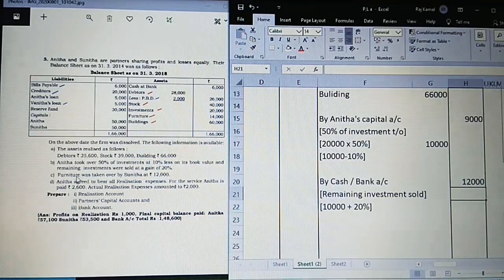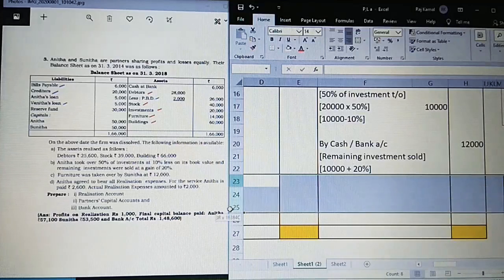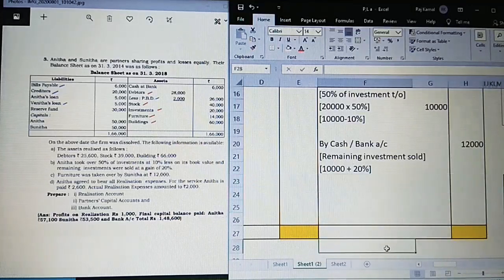Now let us see the third. Furniture was taken over by Sunita at 12,000. So furniture is being taken over by Sunita.